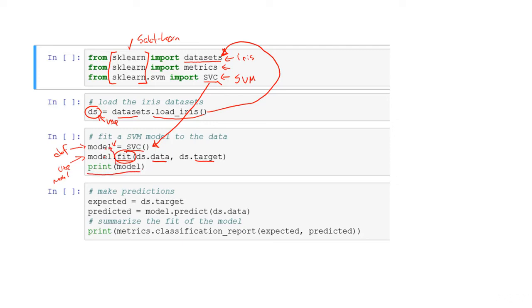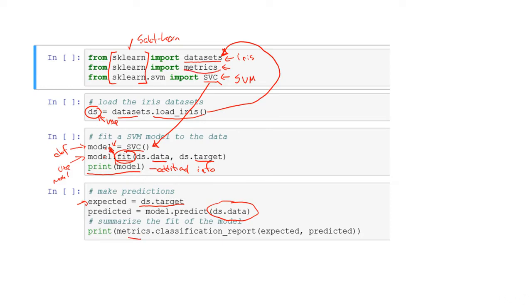Print the model. Print a variable. Well, what are we printing about the model? We're printing additional info. So we've got additional info about our model here. We're going to make some predictions. Expected is equal to ds.target. What is the expected output on the target variable from a model? What's the predicted one? model.predict the data. Up here, ds.data. That's what it is. We're just calling that variable again.